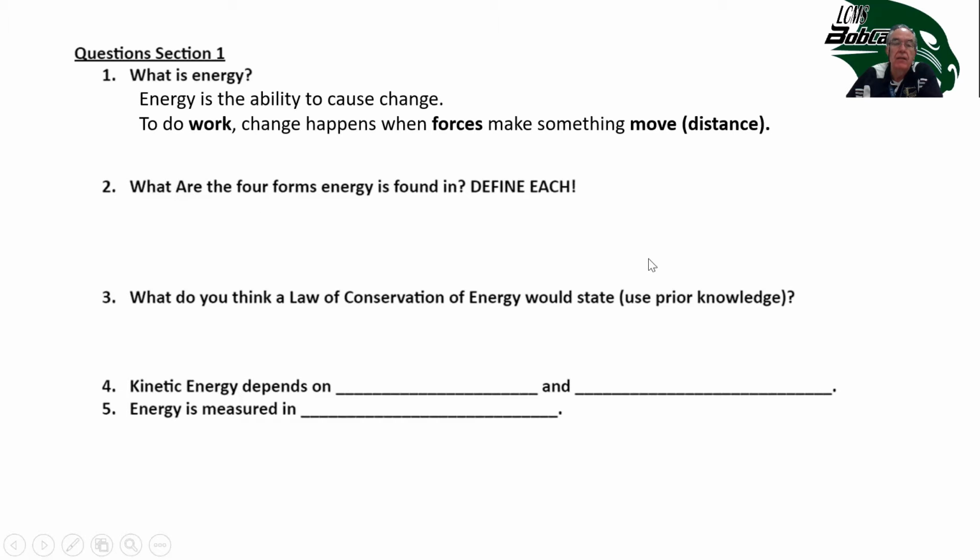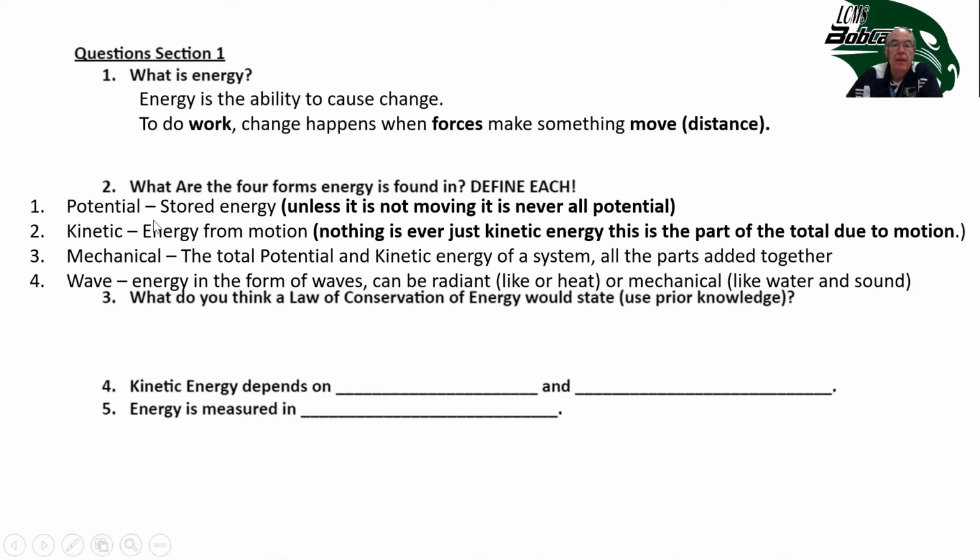Four forms of energy that we talked about at the beginning of this unit and in the last video. Potential is stored energy. Unless it is not moving and it's motionless, it's never all potential. Kinetic energy is energy in the form of motion. Nothing is ever just kinetic energy. This is part of the total due to its motion. So when we looked at that pendulum, we would say part of the total energy of the pendulum, part of that mechanical energy, is due to its motion. So that's the kinetic part.